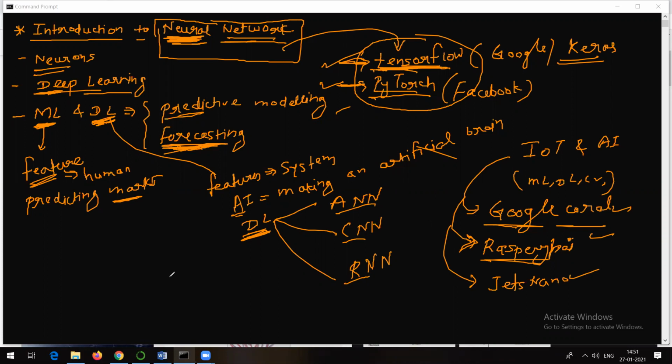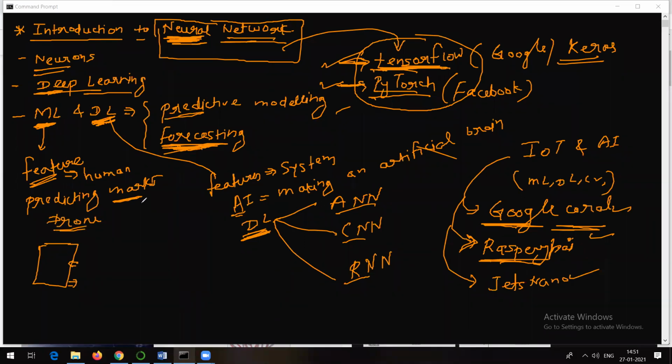What I mean to say is, just take an example of Google Coral. Google Coral is a small board. Those who are aware of Raspberry Pi might know it's a small computer only, where you have a USB port where you can connect the camera. Maybe you can connect this to drone programming, for those who are aware.